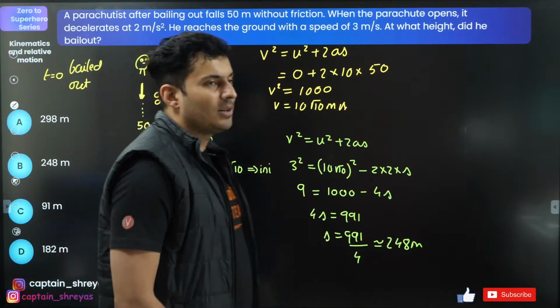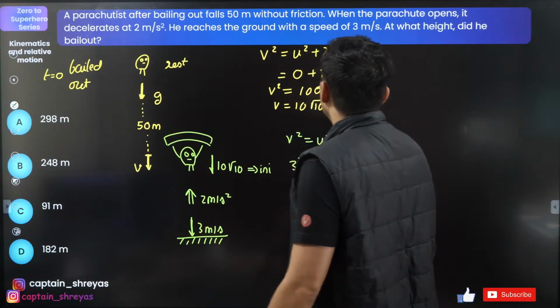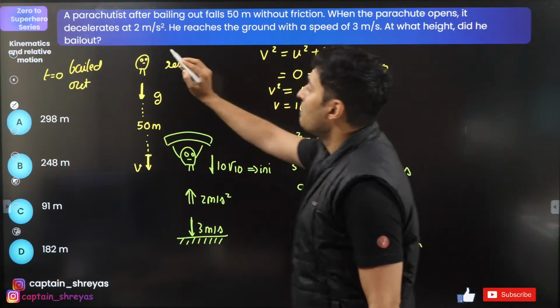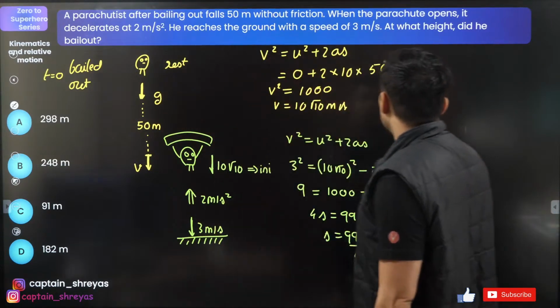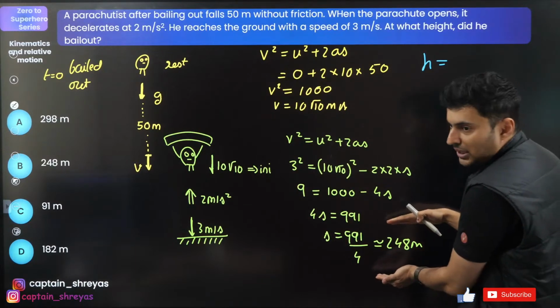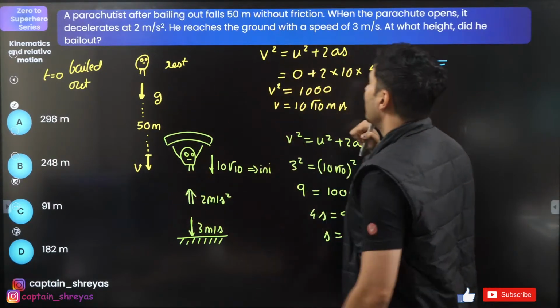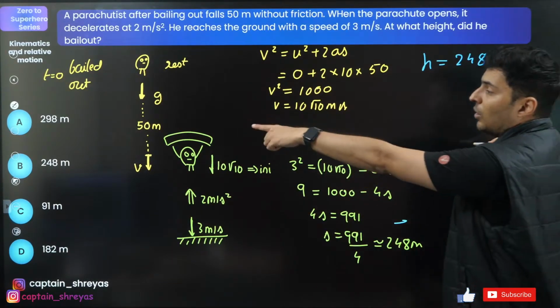248 is there as option B, but are you going to sit and mark option B? I don't think so. Read the question. At what height did he bail out? He bailed out at this height. So be very careful. The total height will not just be this height, which you got as 248, but also that 50 meters. So 248 plus 50.